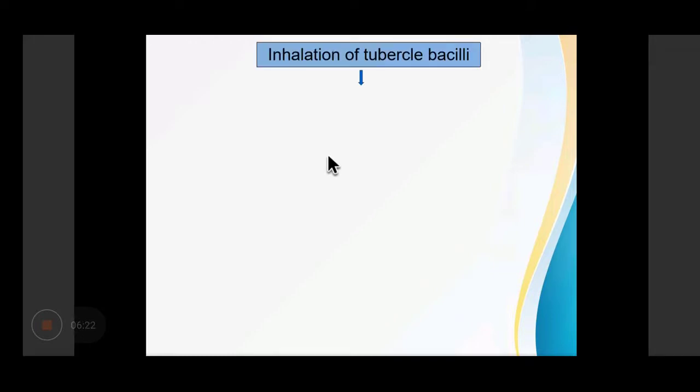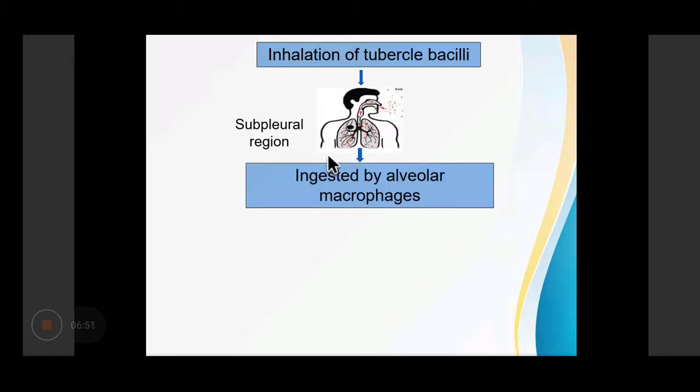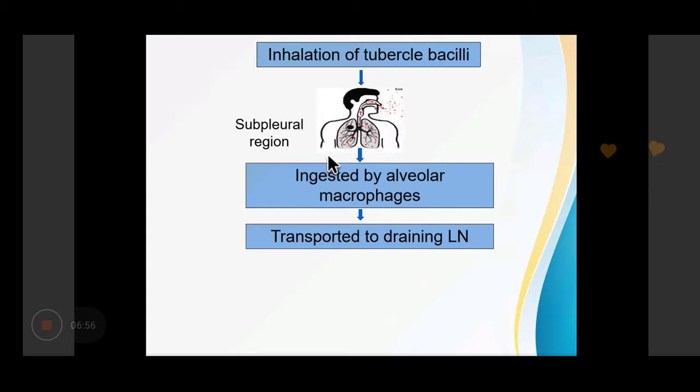Once there is inhalation of tuberculous bacilli, the tubercular bacilli reach the periphery of the lung or the subpleural region. In the subpleural region, the bacilli are first phagocytosed by the alveolar macrophages and then transported to the regional draining lymph nodes.